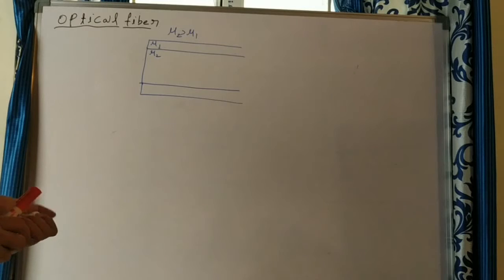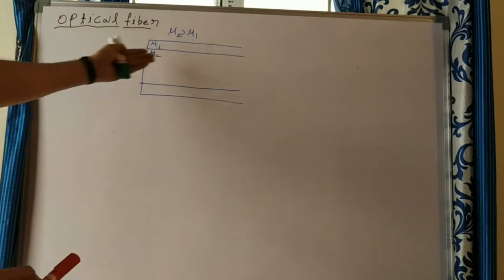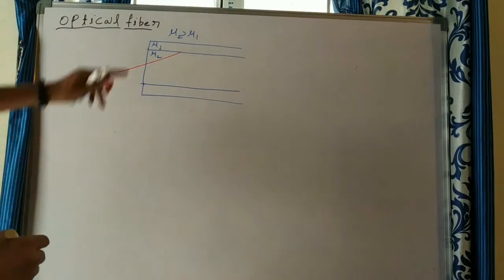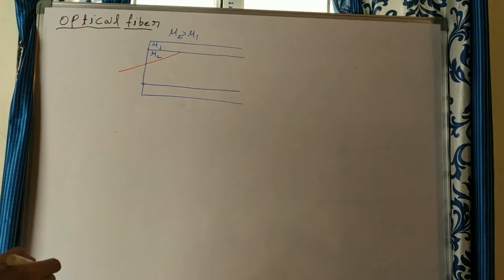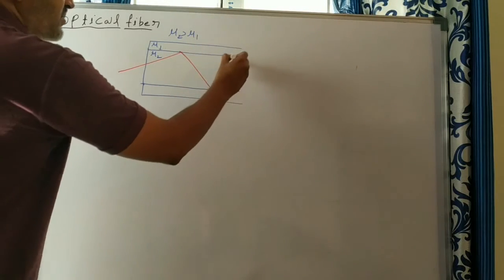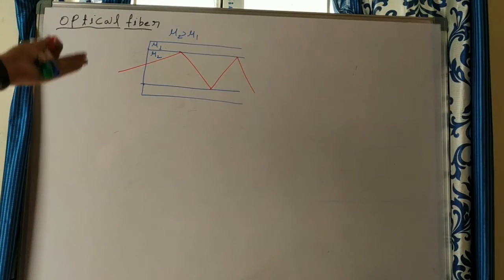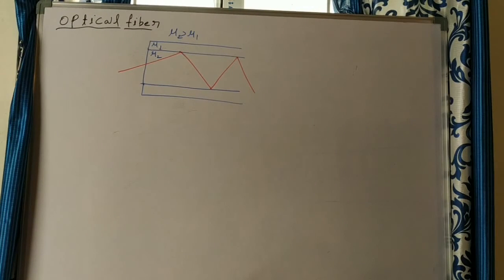The main purpose of designing optical fiber is communication. For fast communication, they use this optical fiber. Suppose they send information in the form of light. The light enters at one end of the optical fiber. When light travels, you see mu2 is greater than mu1, and the mu2 core is a denser medium when compared to the cladding. Due to that, what happens? It undergoes total internal reflection and bounces back, and after a number of reflections, the light signal that enters at one end can leave the other end of the optical fiber without losing energy.